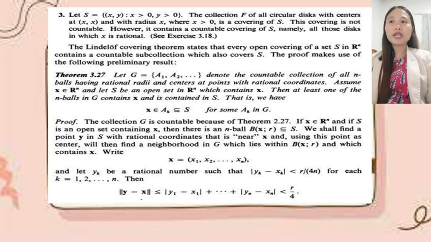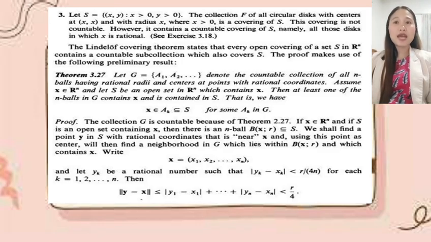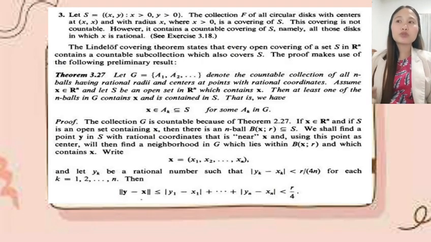We shall find a point y in S with rational coordinates that is near x, and using this point as center, we'll then find a neighborhood in G which lies in B(x; r) and which contains x. We will write x = (x_1, x_2, ..., x_n), and let y_k be a rational number such that the absolute value of y_k - x_k is less than r/4n, for each k = 1, 2, up to n. Then the norm of y - x is less than or equal to |y_1 - x_1| + ... + |y_n - x_n|, which is less than r/4.